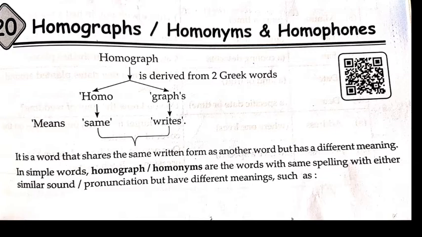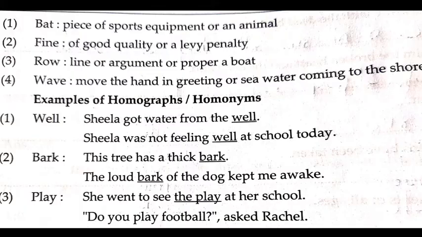In simple words, homographs, also known as homonyms, are words with the same spelling, with either similar pronunciation or not, but different meanings. Let us see the examples. Bat. Bat is a piece of sport equipment or an animal. See, here bat has two meanings. One is a bat which is used for playing, and another is an animal. Now see fine. Fine means of good quality or a levy penalty. Fine means to have good money, and fine also means to charge a fine on somebody.